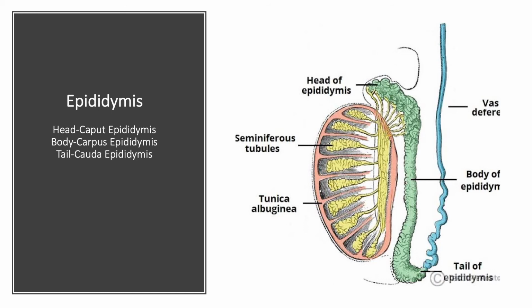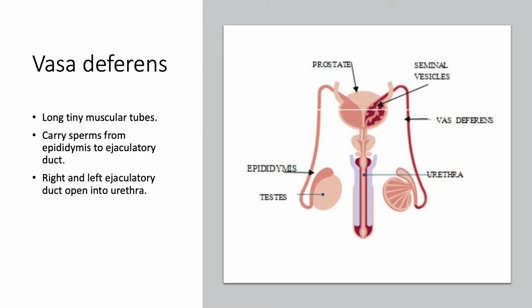The epididymis is connected with the vasa efferentia at one end, and at the hind end it is connected with the next duct, the vas deferens. From the epididymis, the sperm now enters into the vas deferens.